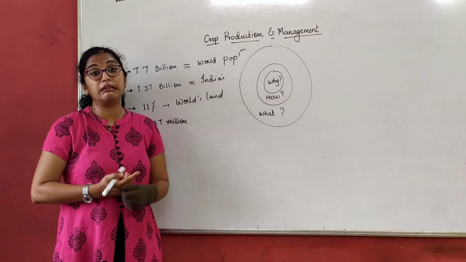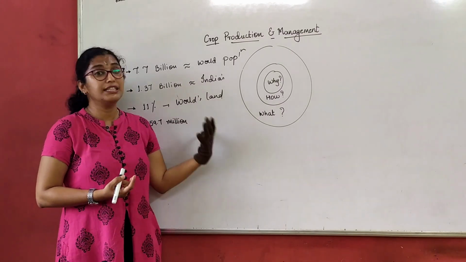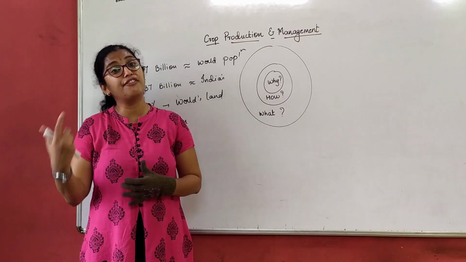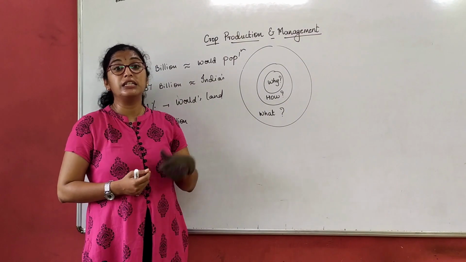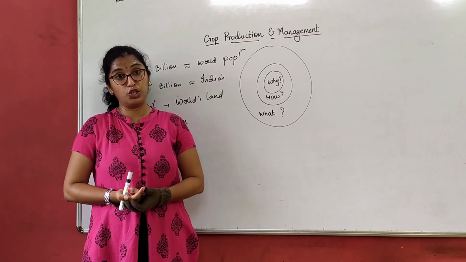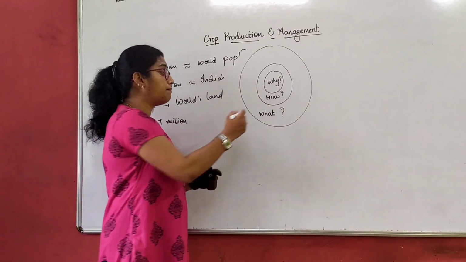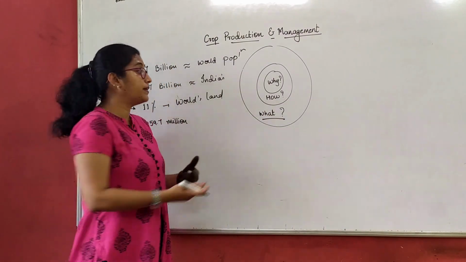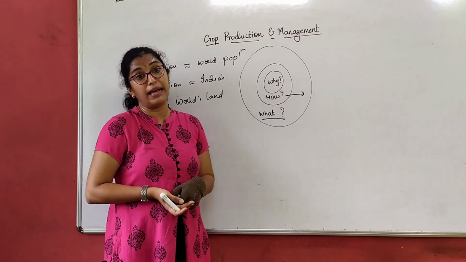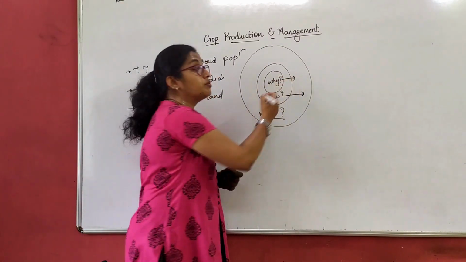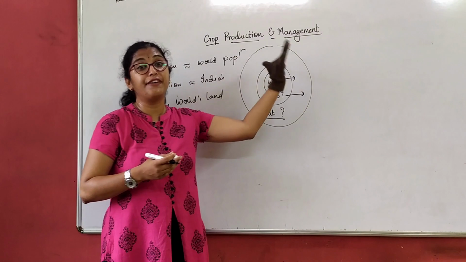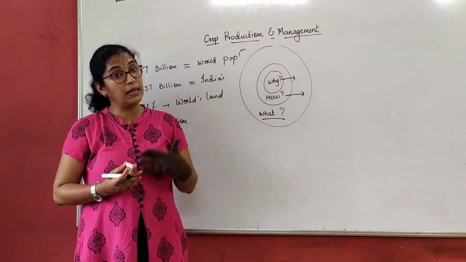Cultivation is nothing but growing of crops. When we talk about crops, we will understand in depth what a crop is, what the different types of crops are, and how crop production and management is done. That is why we are studying this chapter. In this lesson, we will study what crop production and management is, how we do it, and why we have to do it. We will be answering all the what, how and why in this chapter.